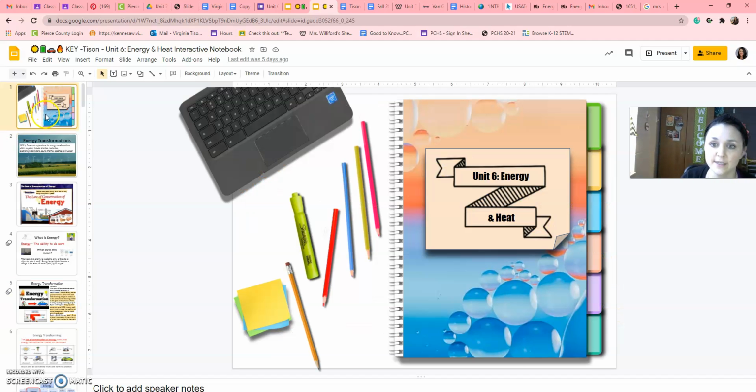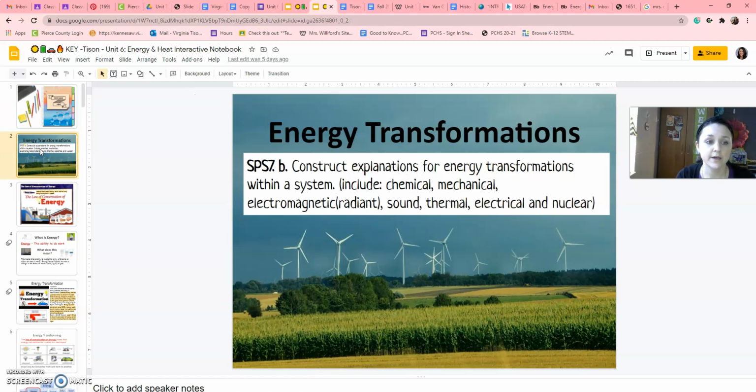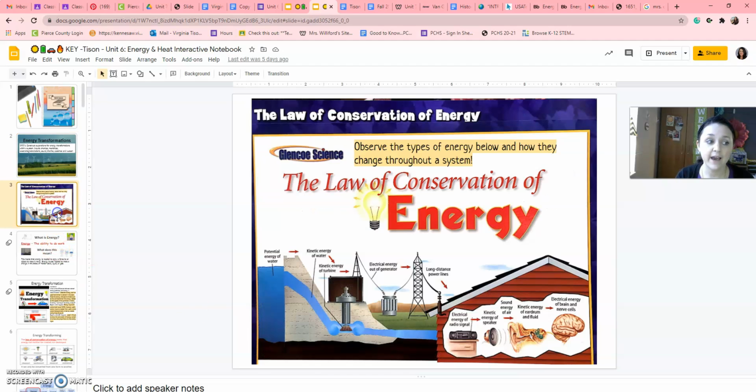So it's energy and heat. Energy you see all around you in a lot of different forms. Okay, so energy can change forms, but we know that the law of conservation of energy says that it never is created or destroyed. So if you eat food, you get energy from that food and you use it and convert it to something else, but it's not lost.